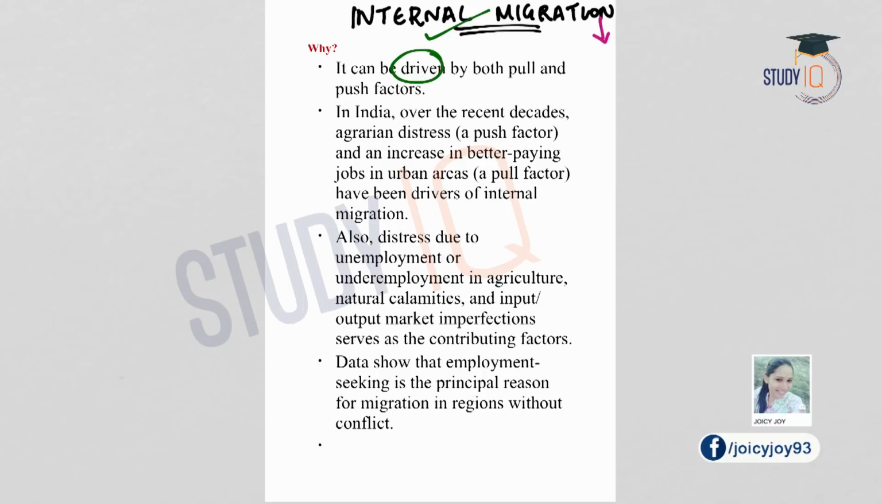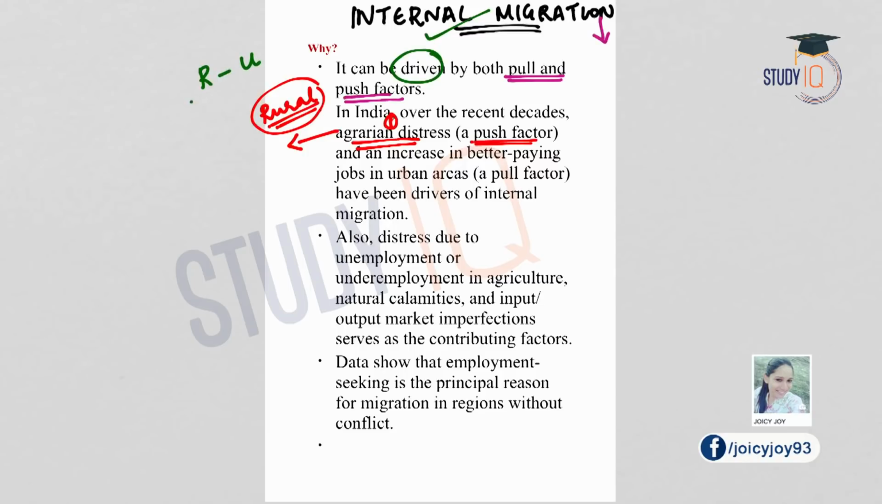So if a person or a family migrates from one place to another place in the same country, it is called internal migration. And internal migration is driven by both push and pull factors. Let us first understand what the factors are that drive or trigger internal migration in India. In India, one push factor for internal migration is agrarian distress. Agrarian distress is often seen in rural areas because agriculture is predominantly rural in nature, and because of this agrarian distress there are increased rates of rural to urban migration.